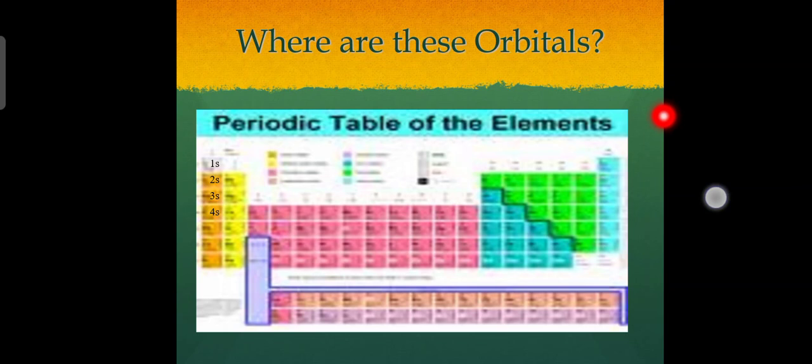So the level 1 does not have a p or d or f sublevel, only an s level. So there is no such thing as 1p or 1d or 1f. To distinguish between different s levels, we call them 1s, 2s, 3s and 4s. The p sublevels are called 2p, 3p and 4p. There is no d sublevel until the third level. The d sublevels are called 3d and 4d. The only f sublevel we study is the 4f.